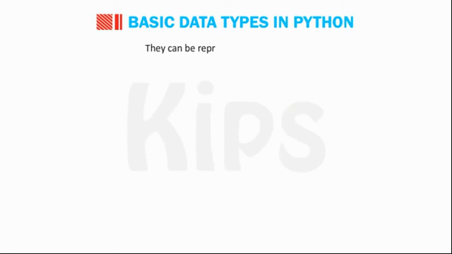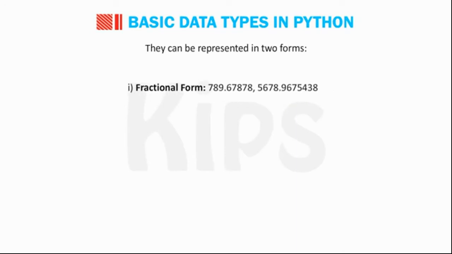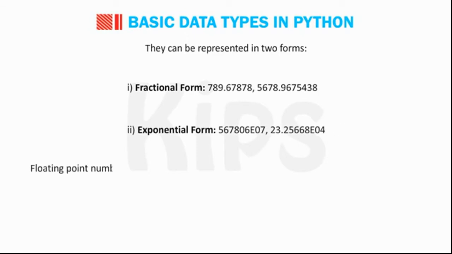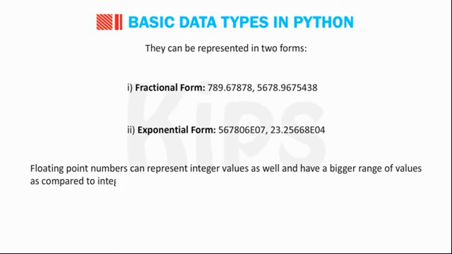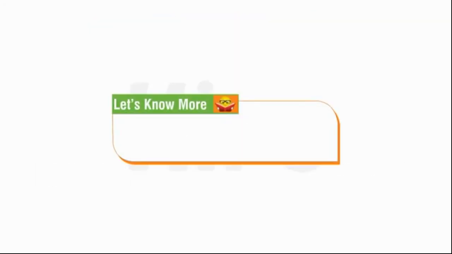They can be represented in two forms. Number 1, fractional form. Number 2, exponential form. Floating point numbers can represent integer values as well and have a bigger range of values as compared to integers. Students, let's know more. In Python, floating point numbers have a precision of 15 digits, double precision.